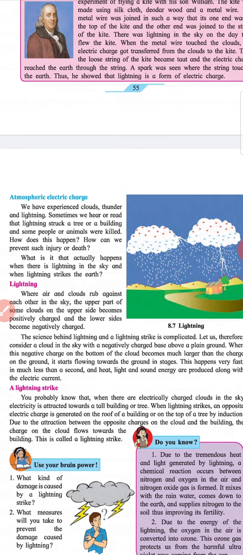Heading: Atmospheric electric charge. We have experienced clouds, thunder, and lightning. Sometimes we hear or read that lightning struck a tree or a building and some people or animals were killed. How does this happen? How can we prevent such injury or death? What is it that actually happens when there is lightning in the sky and lightning strikes the earth?